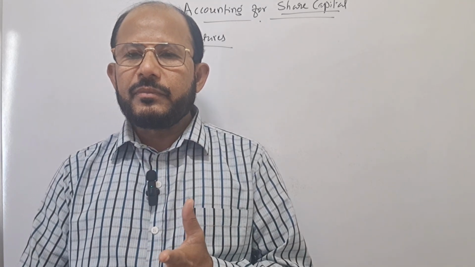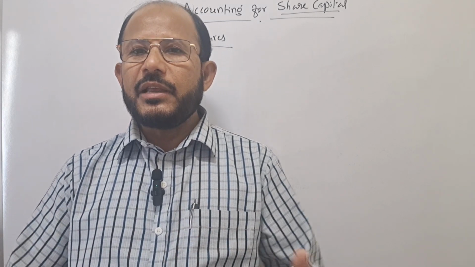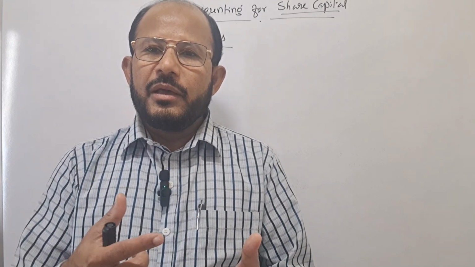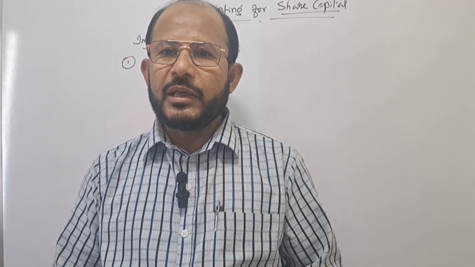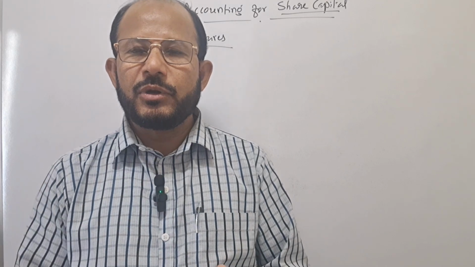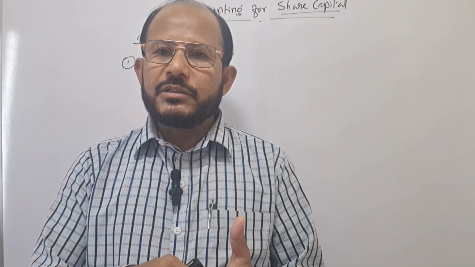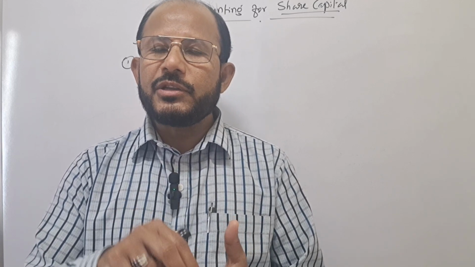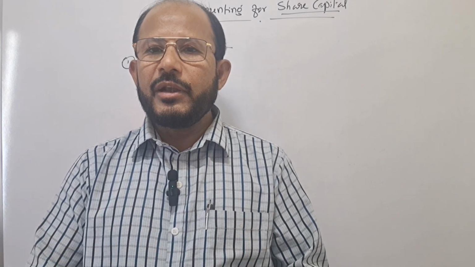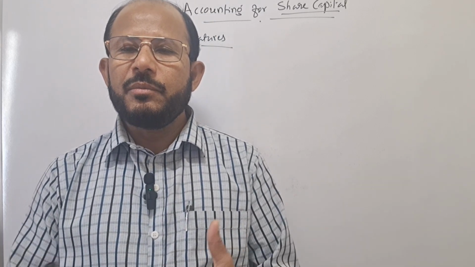Next, the required amount of capital is collected from the public by selling shares. That aspect I am going to explain in my next videos: what is share capital, what are the different types of shares and how the company collects that amount. You are going to learn that part in the next class. The important thing here is the company collects the required amount of capital by selling shares to the public. Since the public is investing the amount, and since there is no limit for the membership in a company, huge capital can easily be collected.